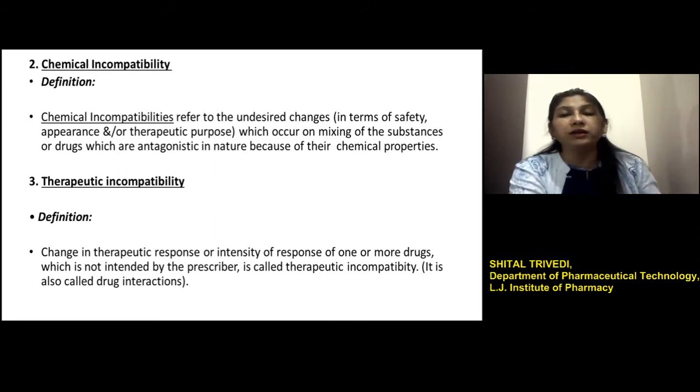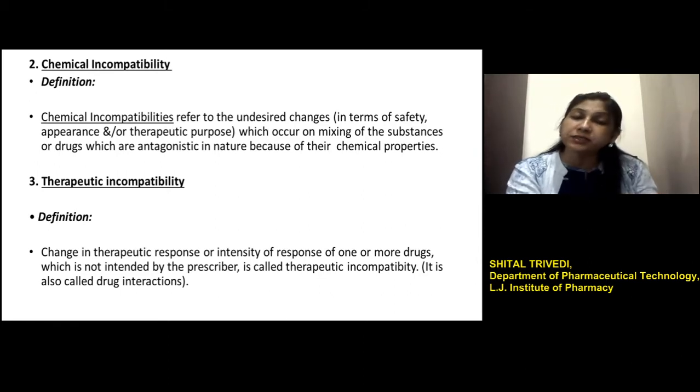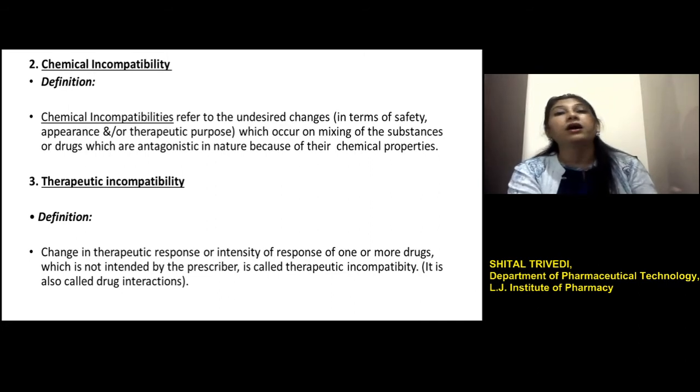Earlier there was the concept of compounding and dispensing pharmacy, in which the physicians were writing prescriptions which included the list of formulation ingredients and the type of dosage form to be formulated. The pharmacists were supposed to prepare this formulation when they received the prescription. But right now in the market we see that ready-made formulations are available.